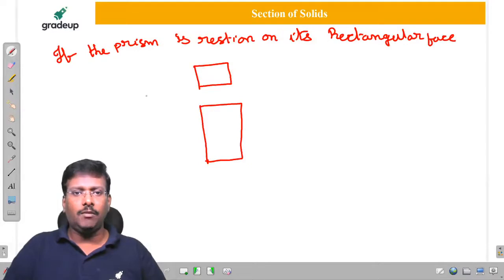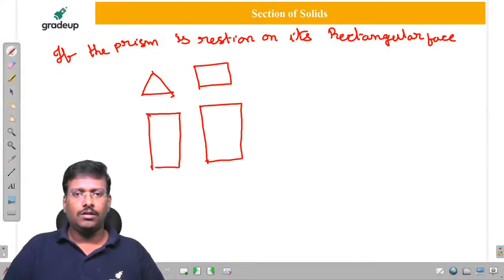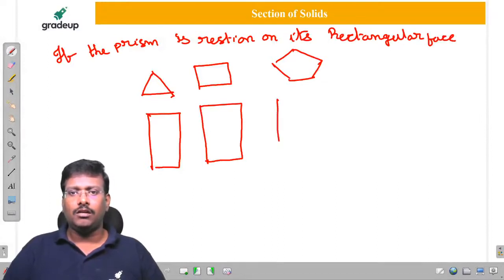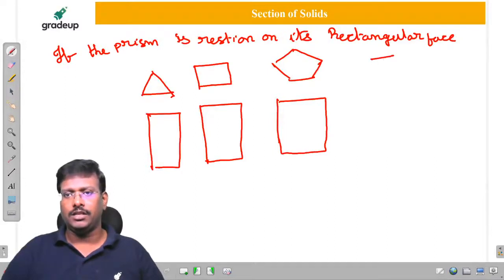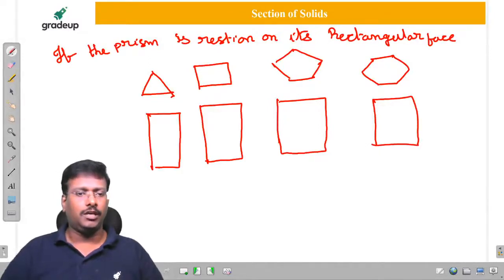For triangular prism, this is the position. For pentagonal prism, this is going to be the position. The hidden lines and visible lines I am not drawing, my dear friends. For hexagonal prism, this is considered as the rectangular face on HP. Because in this case, this is going to be the XY line. Here, this is the XY line.